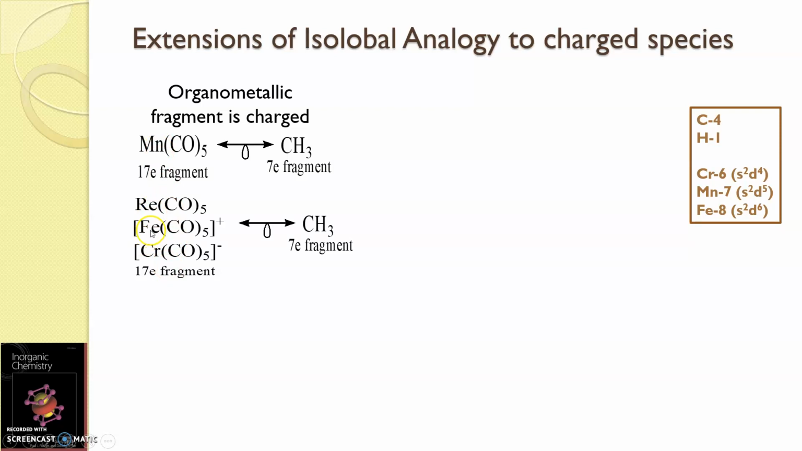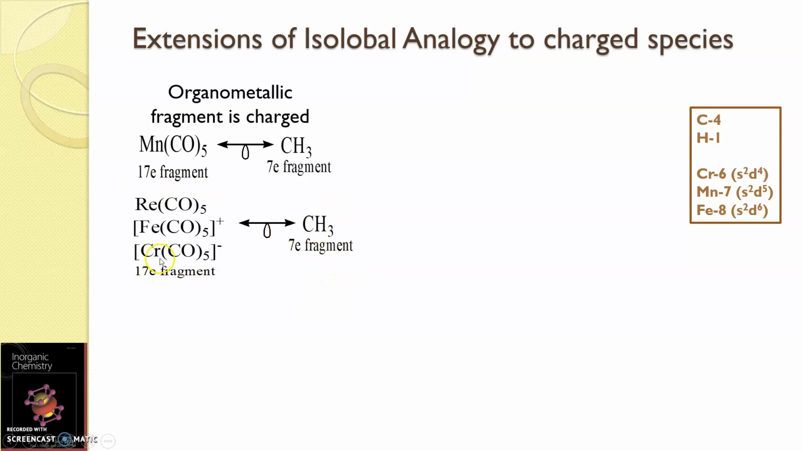Now, when we replace manganese with iron, the number of electrons becomes 8 plus 10, which is 18. So there is a gain of 1 electron, and removing one electron results in 17 electrons. When I replace iron with chromium, then there are 6 electrons from chromium plus 10 electrons from carbonyl, so 16. So gain of 1 electron will result in the 17 electron fragment on the organometallic side. And this can be isolobal with the neutral 7 electron fragment on the organic side.